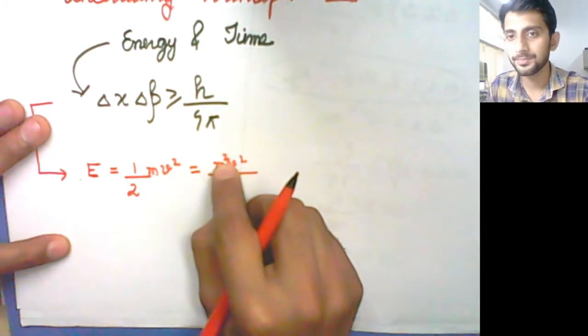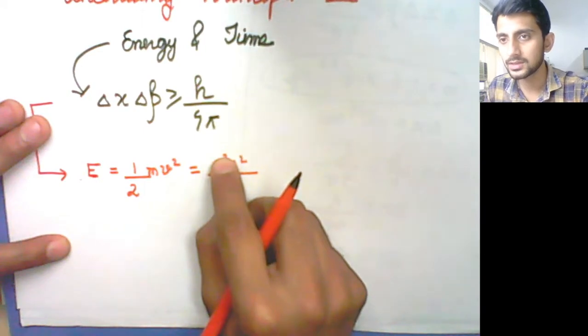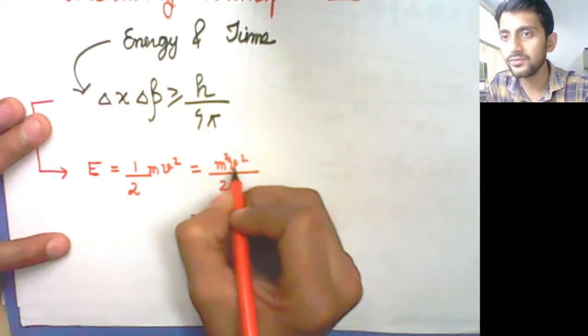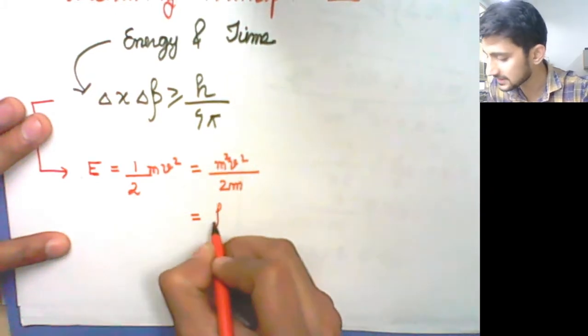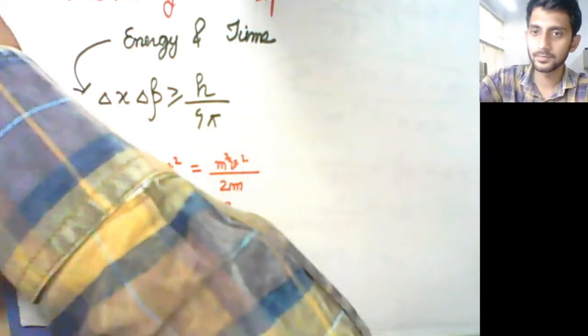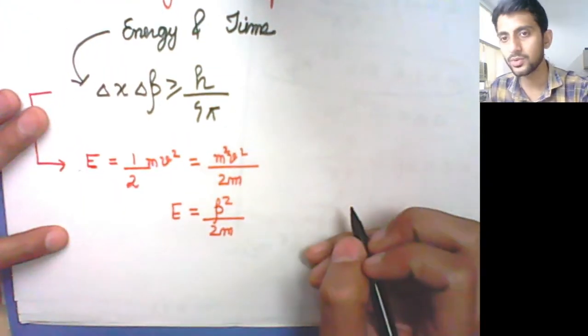But you know that mv is nothing but momentum. So you can write this as E equals p square upon 2m.